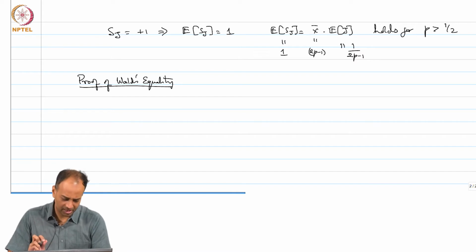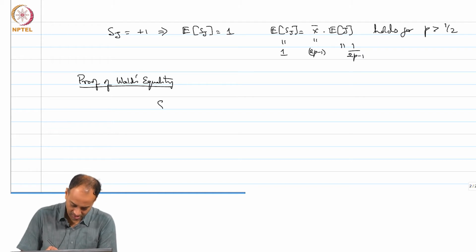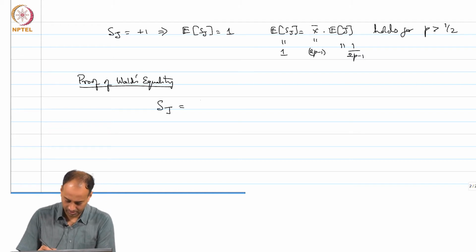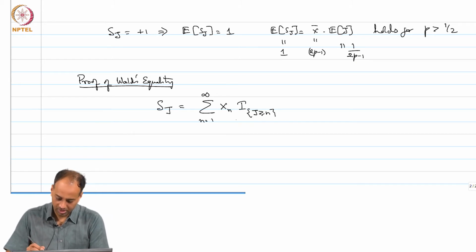See, the proof has a couple of subtleties, okay. So, I will point out what happens. There are a couple of points where you have to be very careful. You first write Sj is equal to the sum from n equal to 1 to infinity of xn times the indicator, because j is the stopping time, right.